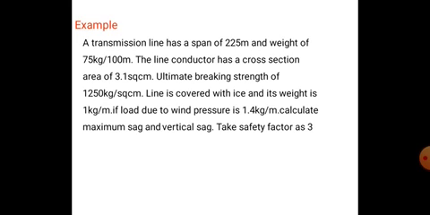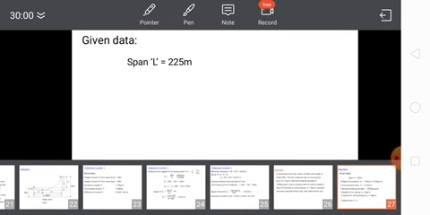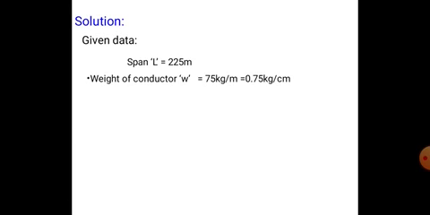So first, the given data. The span, the length of the transmission line, is L equal to 225 meters, and the weight of the conductor is W equal to 7.5 kg per meter.